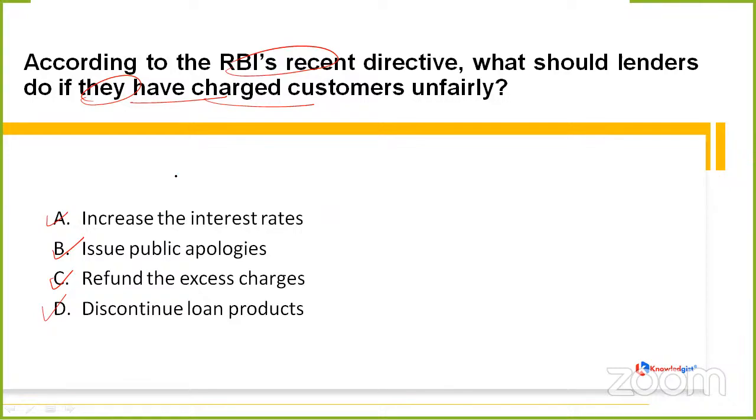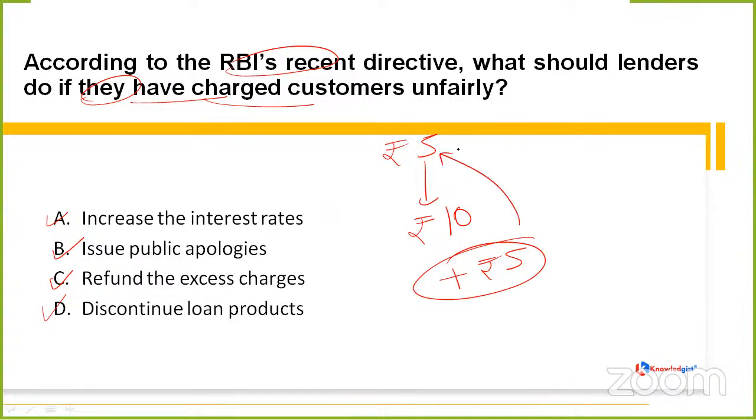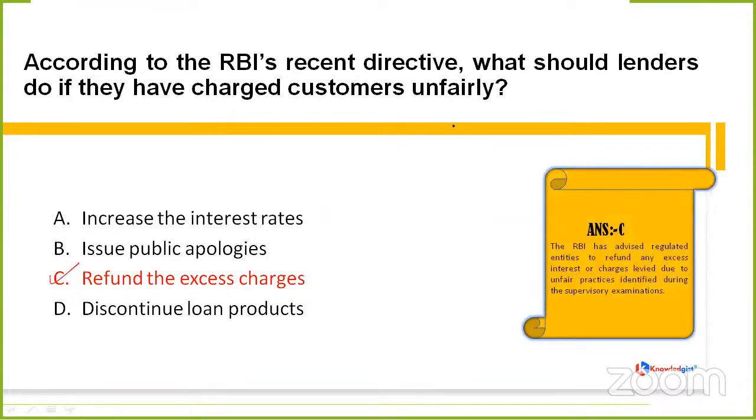Okay. So yes, Prince has already answered that it should be C, Spreading Kushi C, Ranjan C. It is a common sense thing. For example, if you were supposed to provide me with 5 rupees, but you provided me with 10 rupees, I am getting a surplus of 5 rupees. These are extra. As a basic person, what should I be doing? I should return these extra 5 rupees to you. The same procedure should be followed by these lenders, which means they should refund the excess charges.